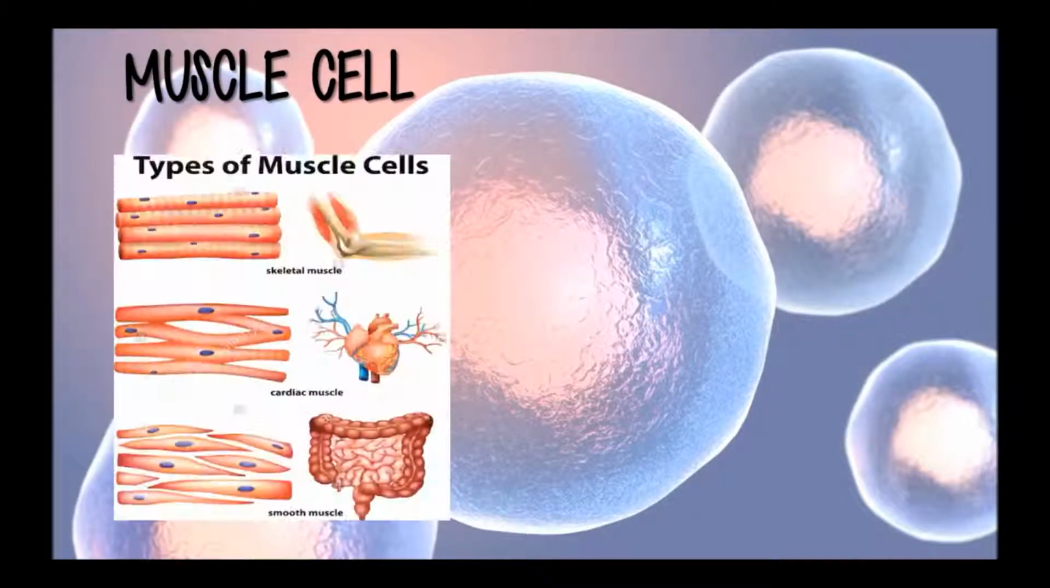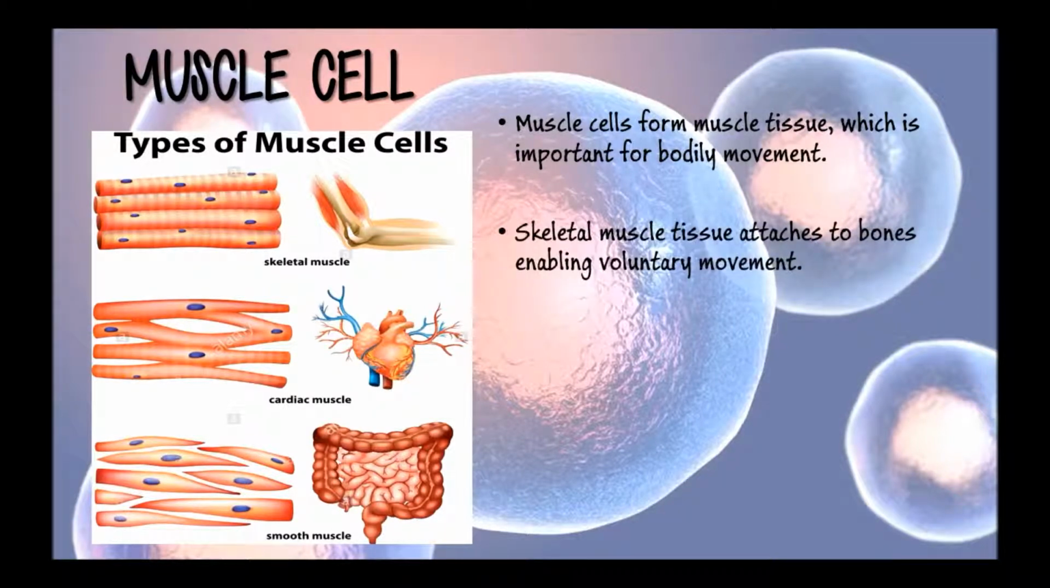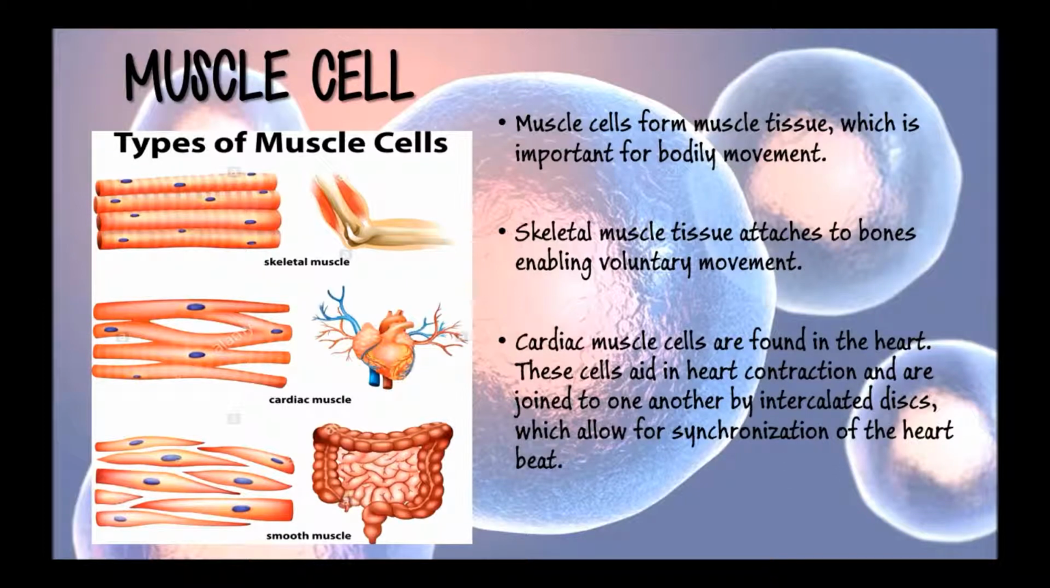Muscle cell. Muscle cells form muscle tissue, which is important for bodily movement. Skeletal muscle tissue attaches to bones, enabling voluntary movement. Cardiac muscle cells are found in the heart. These cells aid in heart contraction and are joined to one another by intercalated discs, which allow for synchronization of the heartbeat. Smooth muscle is involuntary muscle that lines body cavities and forms the walls of many organs, like kidneys, intestines, blood vessels, lung airways, etc.